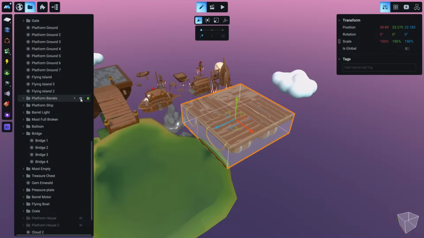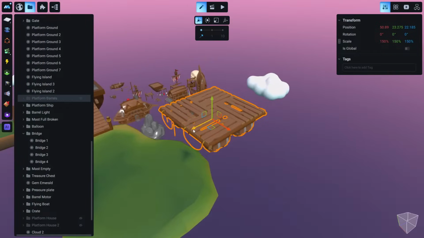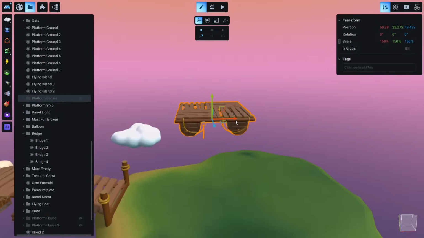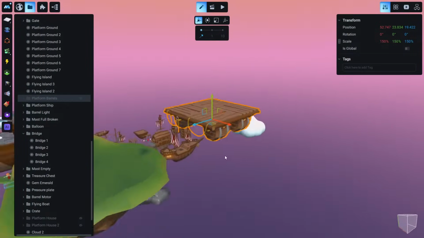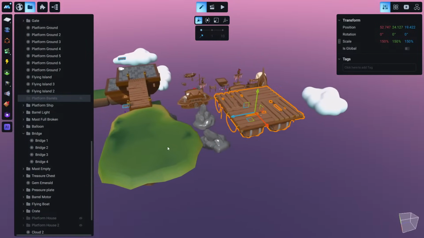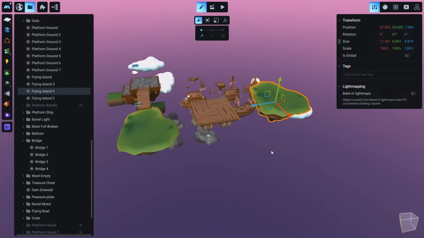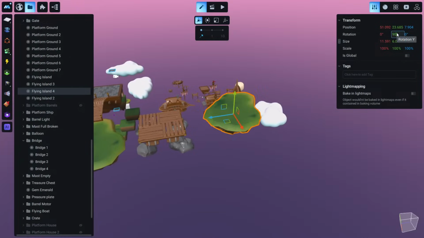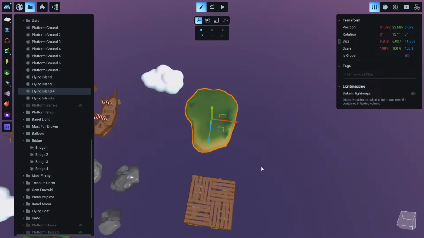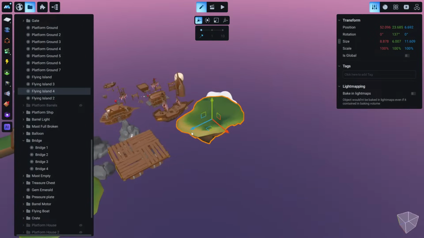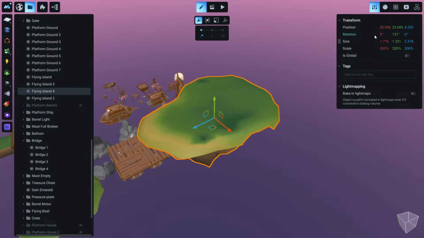I'm just doing this a little bit faster because it's exactly the same steps that we did in the previous part of the stream before. And now let's go to a little bit more advanced stuff. Let me create this small island here and move it like this first. Maybe something like that. And we want this to be, let's see, can the character jump here? It should be. Let's make this around, for example, 200 or 250 maybe.